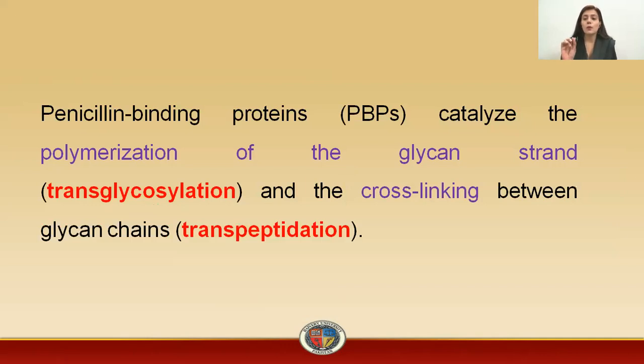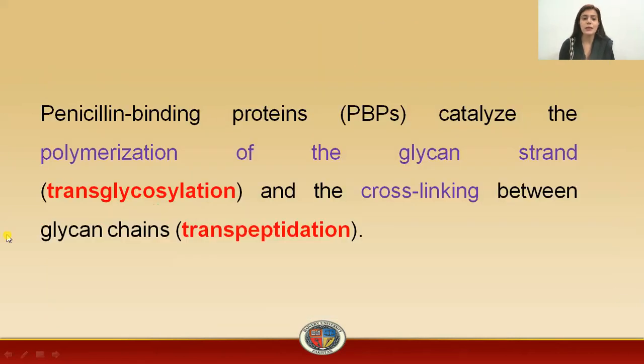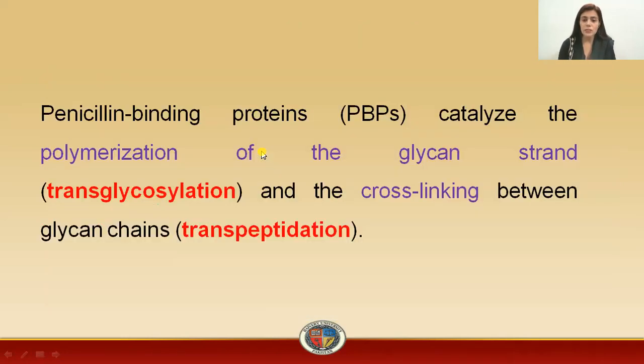Now, what are PBPs, penicillin binding proteins, doing here? Penicillin binding proteins are of different types, but what they are commonly doing, they are catalyzing the polymerization of the glycan strand, that is linking of the glycan units. First, they are joining these units. Secondly, they are doing the transpeptidation, that is the cross-linking between these glycan chains. So within the chain and between the chain, the linkage is maintained by the penicillin binding proteins.